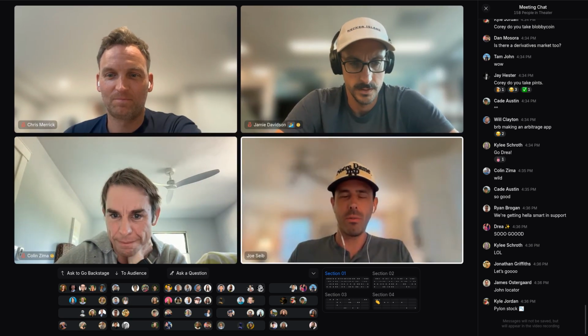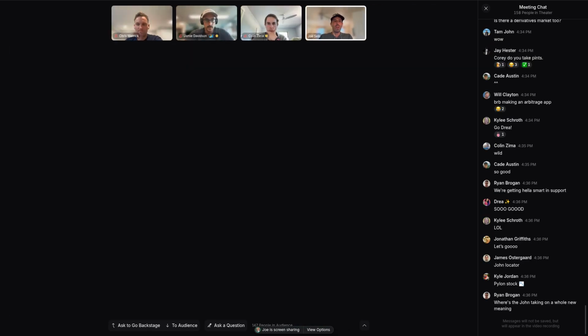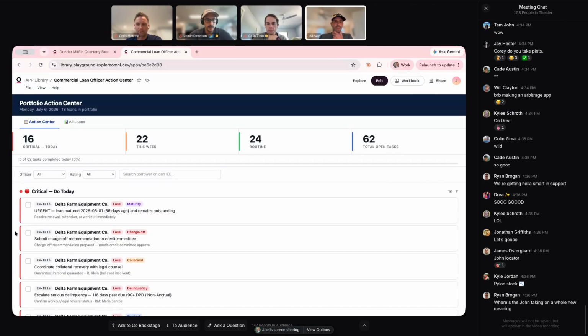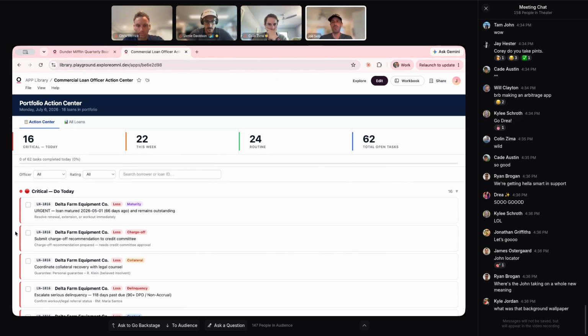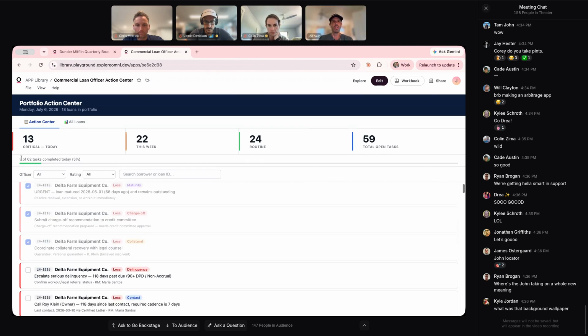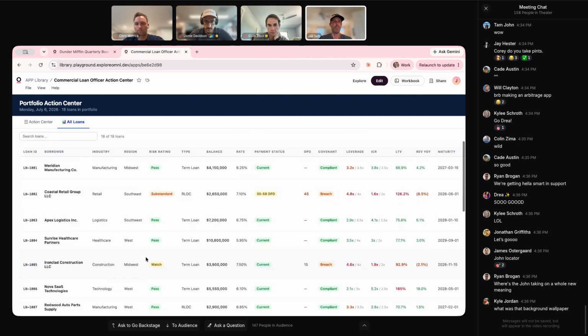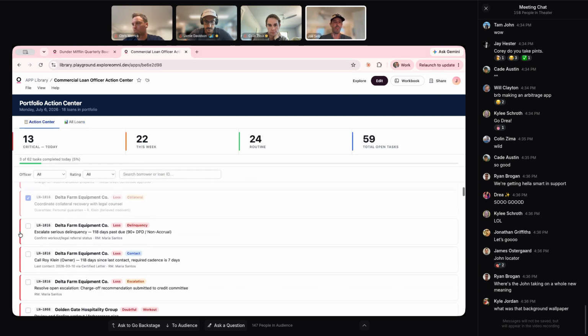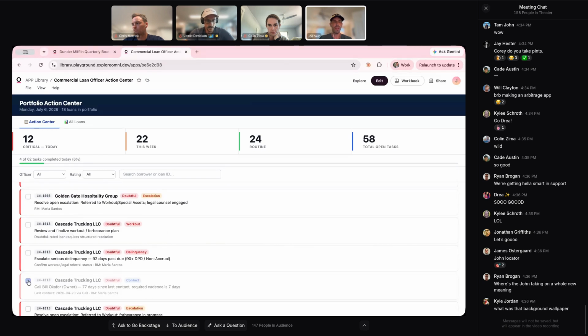Got 2 real quick ones. One, just want to play with a checklist idea here. A commercial loan officer has a bunch of loans they're responsible for. You can check off the actions as you need them, and they're stack ranked, tracks your progress, tells you what's open, and conveniently you can also click in and see everything that's in your purview. So being able to prioritize things based on some parameters and then track your progress throughout the day.